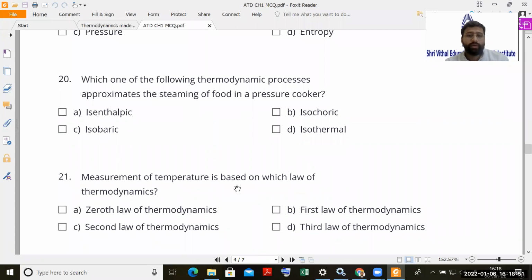Next, measurement of temperature is based on which law of thermodynamics? Again, the same question is asked. It will be the zeroth law.